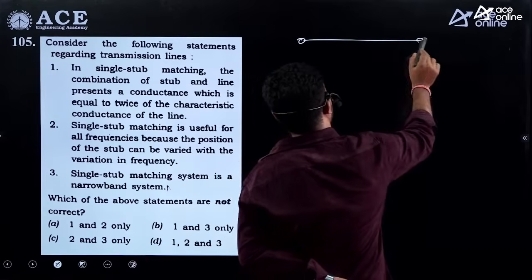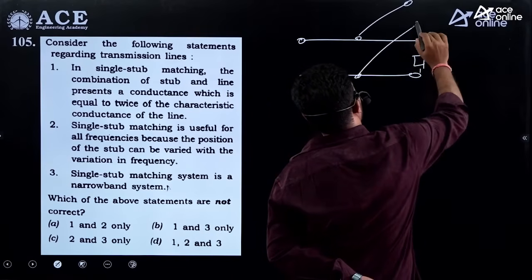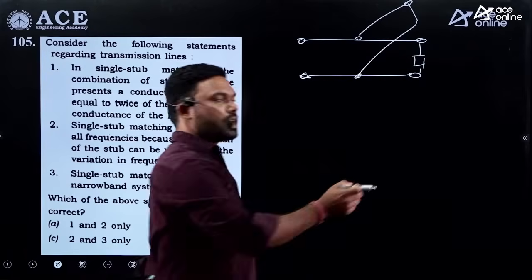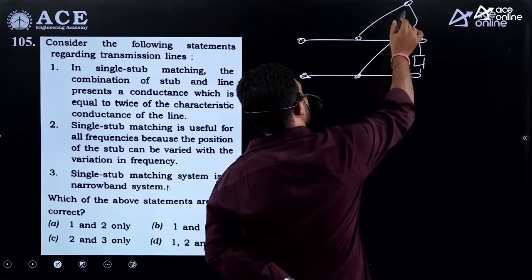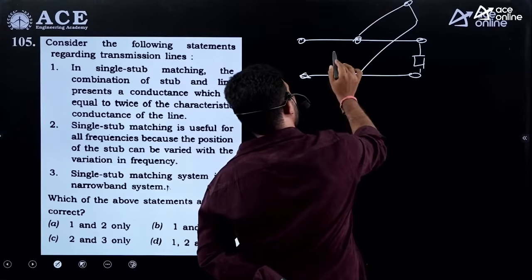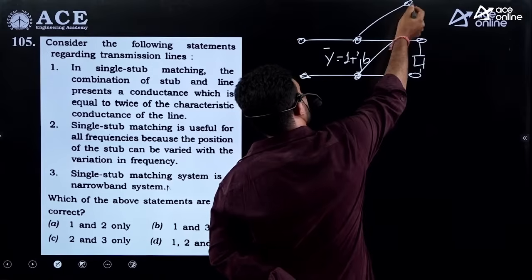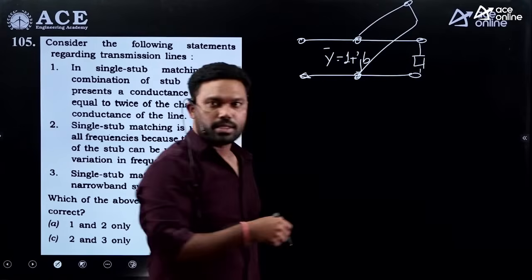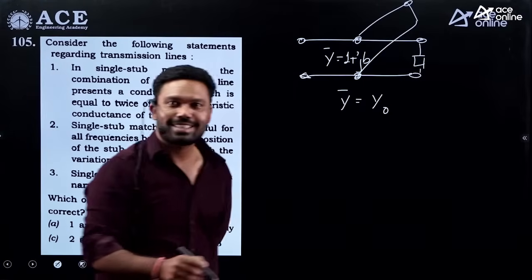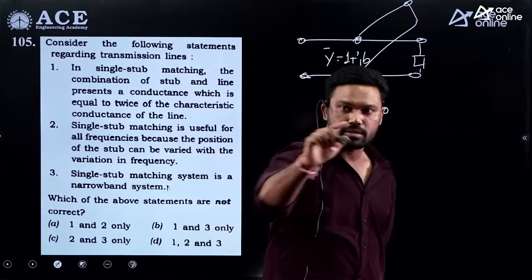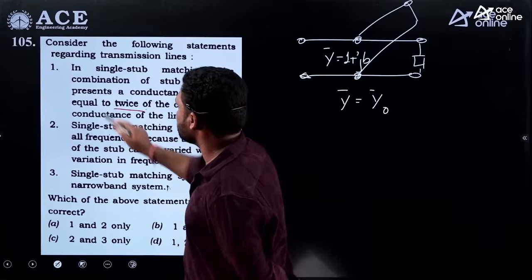If you want me to draw the single stub matching, fine. Generally the short circuit stub is preferred. The transformed impedance from here to here, suppose you take the impedance between these two points, must be equal to the normalized admittance, which must be equal to jB. The transformation from here to here must be equal to minus jB. That means the normalized admittance must be equal to the characteristic admittance. But what is said in the question is twice the characteristic admittance. So it is wrong.